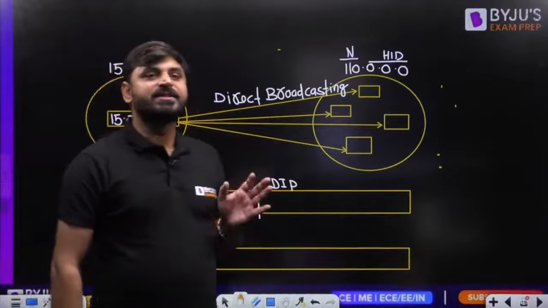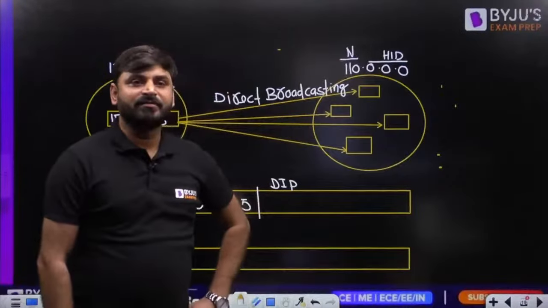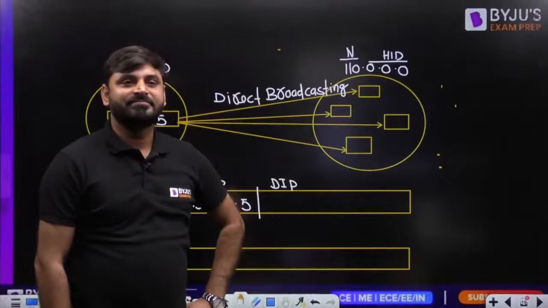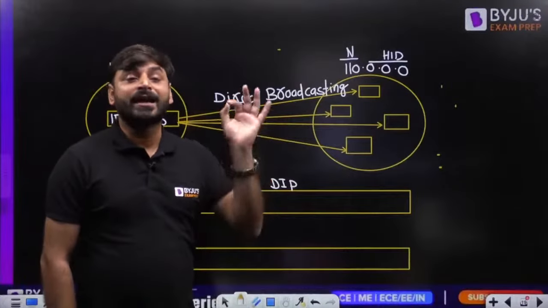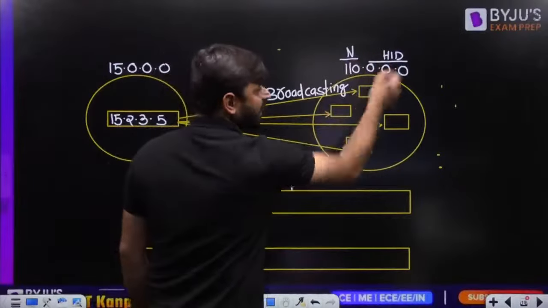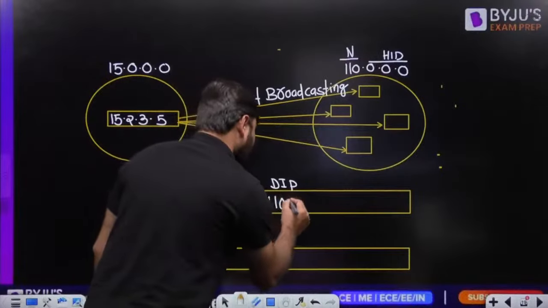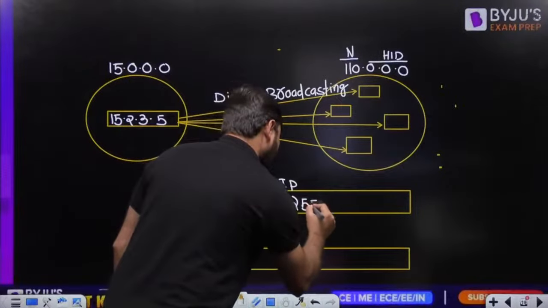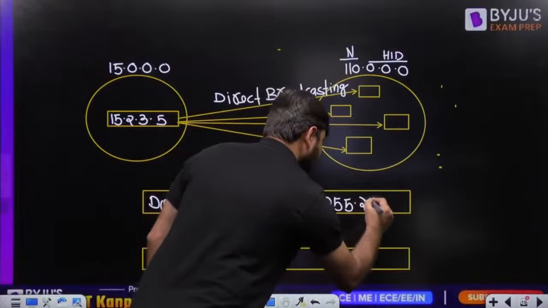So, my dear friends, if this computer is sending a message to all other computers in this network, whenever we have all ones in the host ID part, that represents the direct broadcast address. This is the host ID part, how many bits? 24 bits. So the destination IP will be, my dear friends, 110.255.255.255. Is it or not?